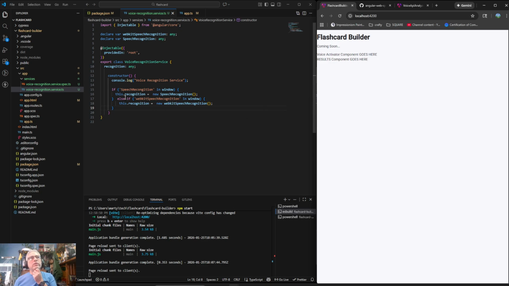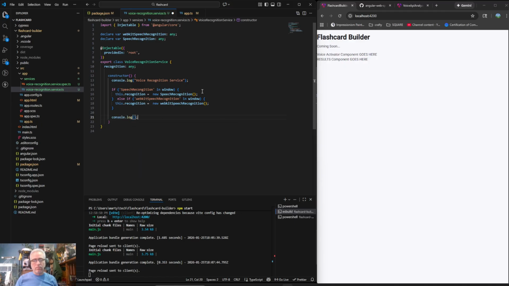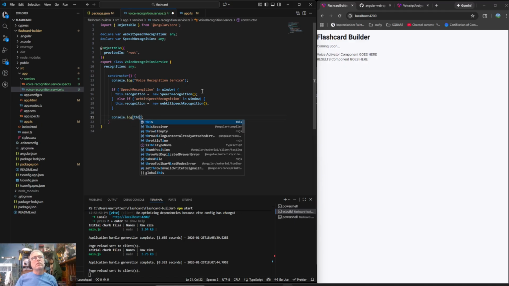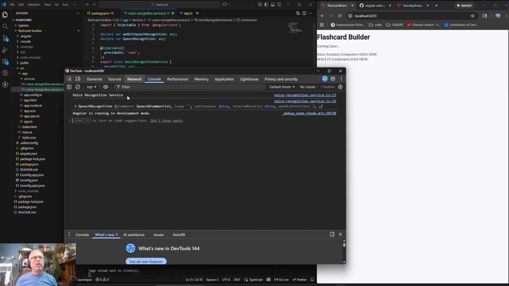okay. So now we're going to just do this console log, this recognition, just to make sure that there is something called a recognition. This dot recognition. And then let's come back over here, and here's our recognition object.